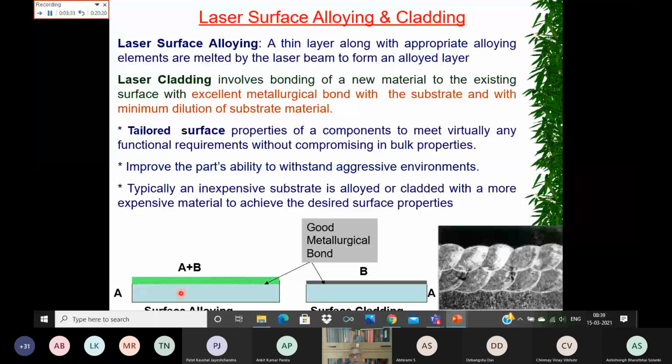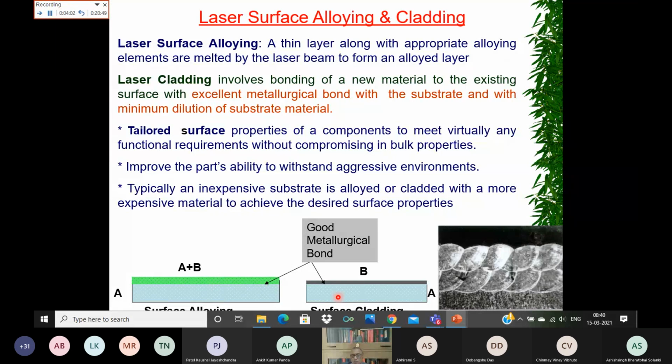Okay. Now, in this case also, the surface characteristics are going to be determined by both the alloying element as well as the base material, because here you are getting an alloy of both the substrate material and the alloying element which you are adding from outside. So the surface characteristics are going to be limited by that.